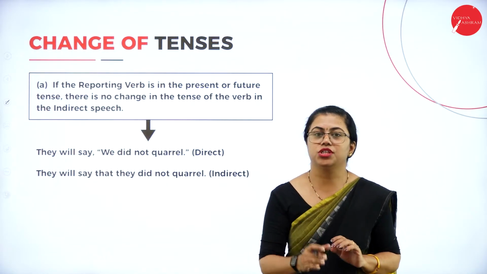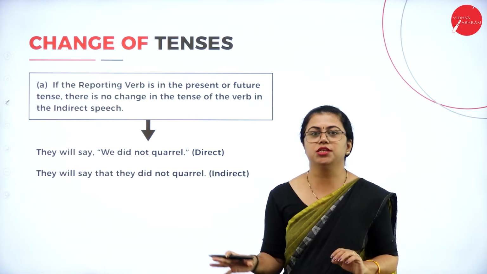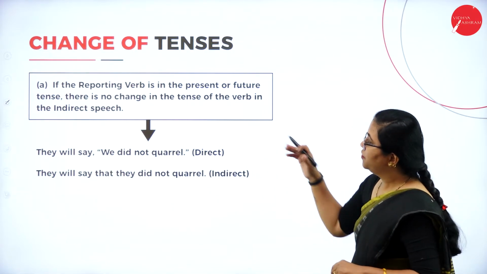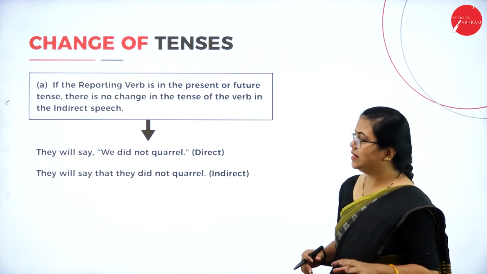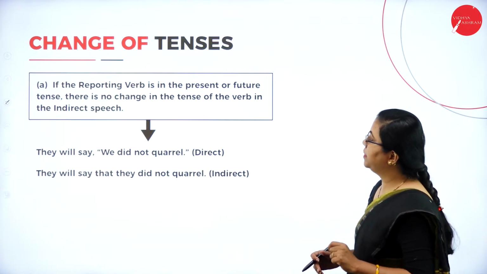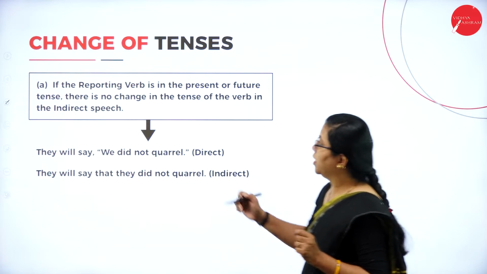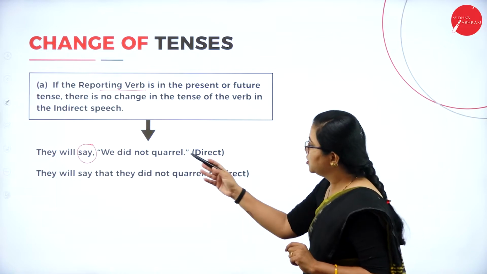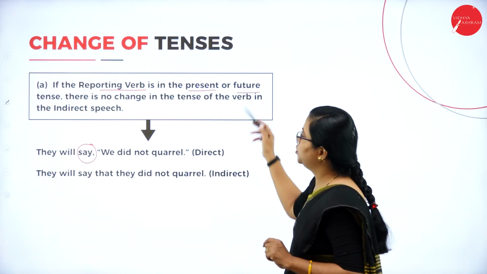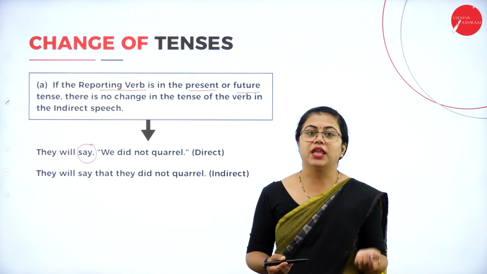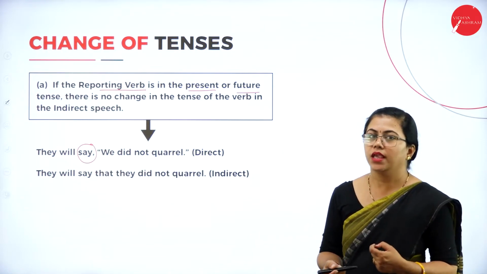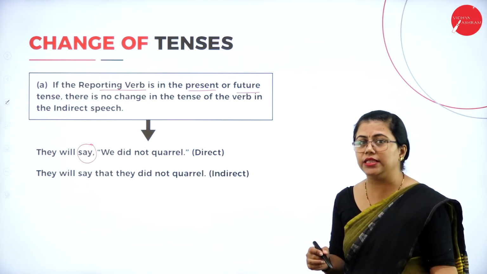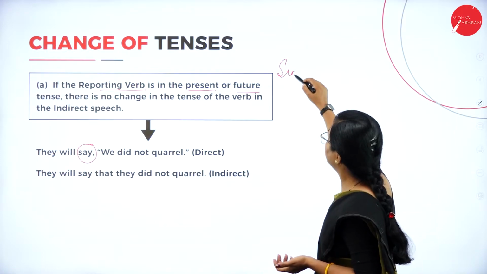So here you need to concentrate on few tenses which will undergo some changes when you are changing from direct to indirect speech. Let us have a look at the tenses here. Well, let us start from this one, the present tense. Okay, if the reporting verb is in the present or future tense. Remember, I am talking about the reporting verb, means this one. Suppose that is in present or future. What do you mean by present or future? You are talking about simple present and simple future. Whenever I am talking about simple present and future, I am not using any continuous, perfect or anything. You are talking about simple tenses only.